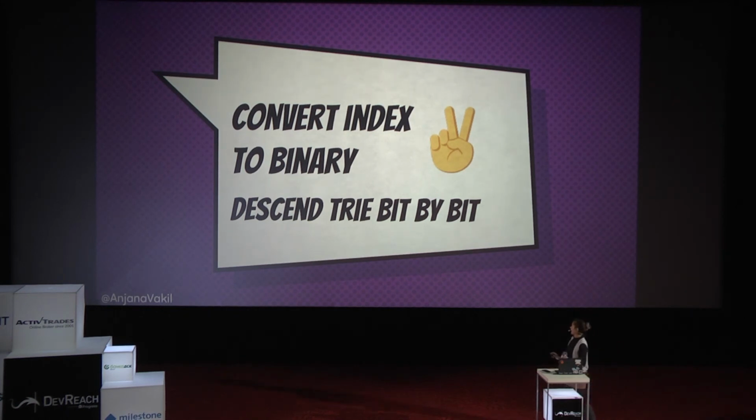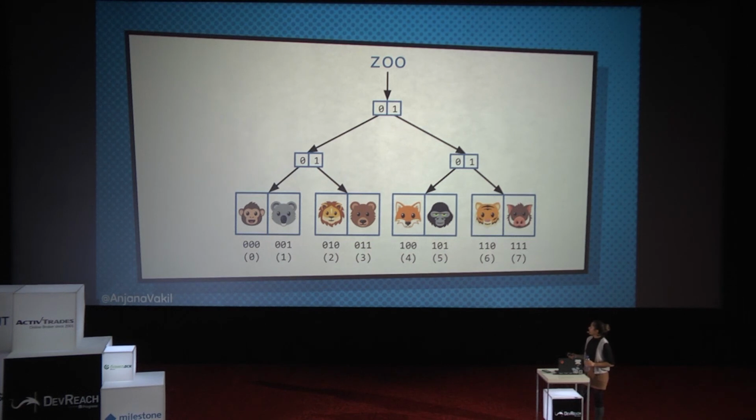Let's take a look at what that could look like. So I've taken the same tree that we had before and I've just annotated it. We always had 2 branches at each level. Now I'm just going to name them 0 and 1. Fair? Okay, hopefully it's fair. Same tree. And then I've just annotated the indices at the bottom with their binary equivalents.